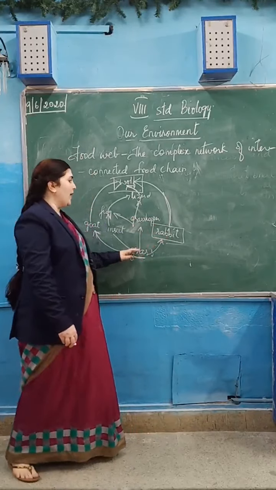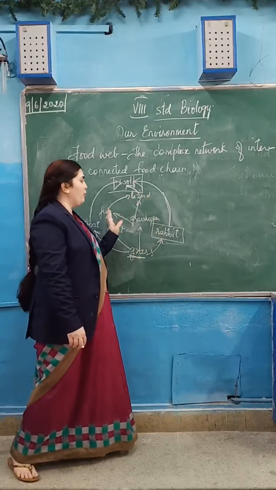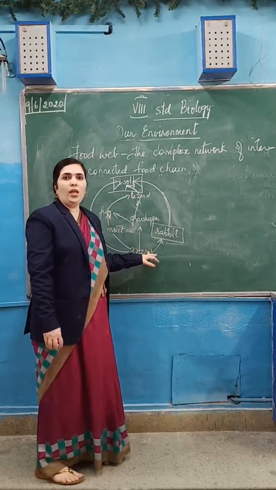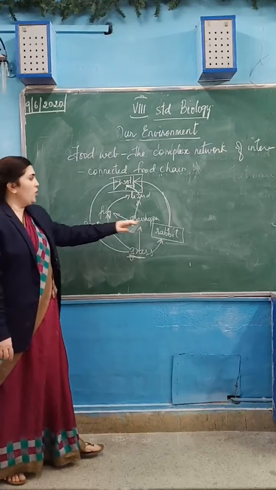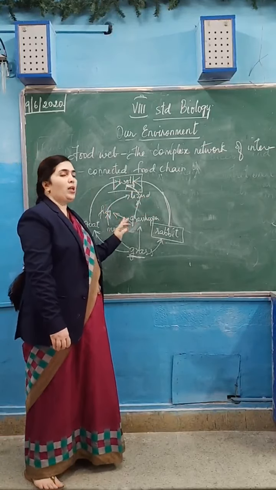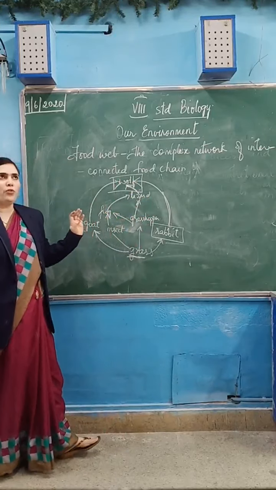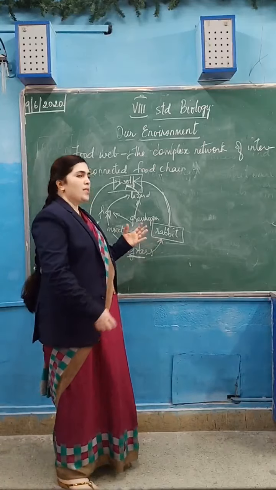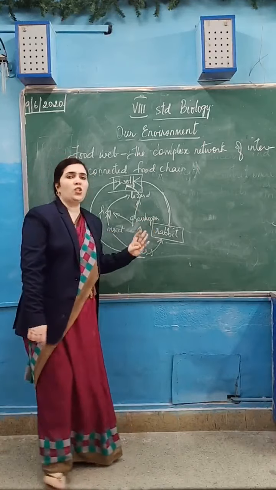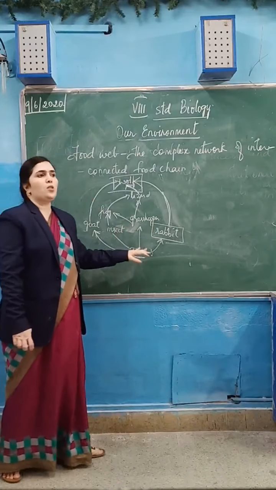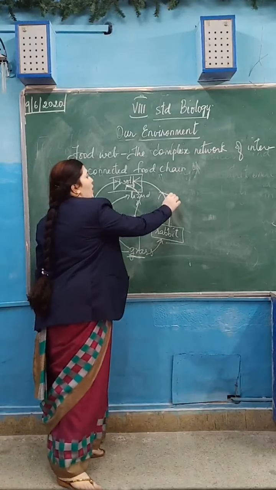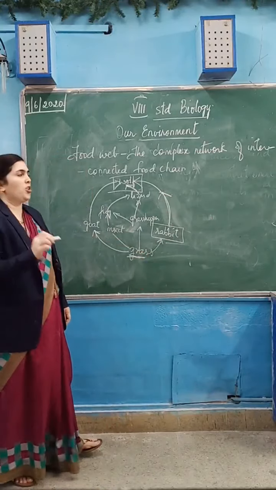So we cannot say that 100% of the food energy flows through the different trophic levels in the ecosystem, because at each trophic level energy is lost in the form of heat. So there is no 100% energy transfer in the ecosystem. Only 10% of the energy will be transferred. 90% of the energy will be wasted as heat. And energy flow is unidirectional. It flows in one direction only.